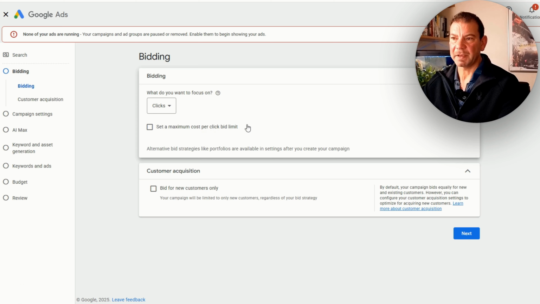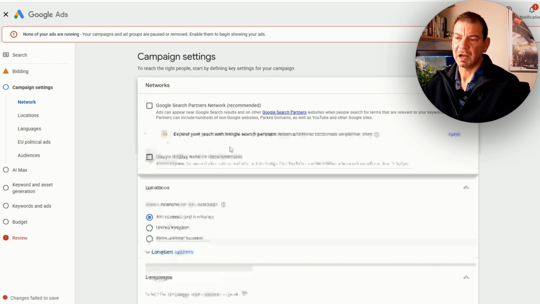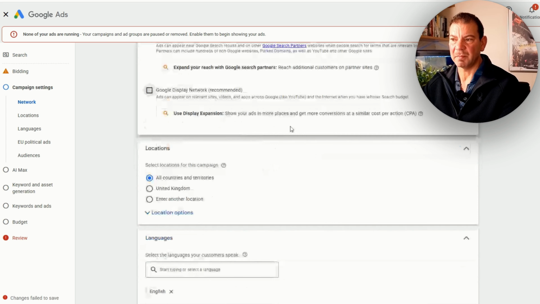So for this campaign, click strategy, absolutely fine. We're not going to bid for new customers. And then from here, coming to network. So I'm going to untick both of these. I don't normally start with these. These can be very, very spammy. So again, if you're seeing a lot of spam, then you can potentially turn these off if you've got them on. They can be very, very spammy and not something that I recommend to start off with a Google Ads campaign. You can test them if you've got a mature account to see if it will give you a little bit more volume, but it's not something that I'm a big fan of myself.